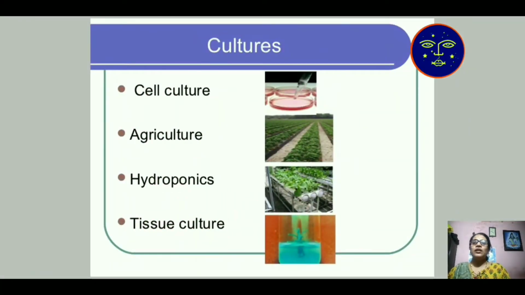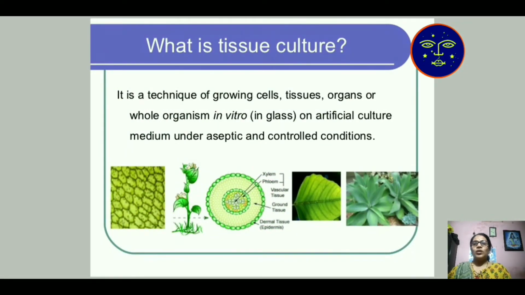With the help of tissue culture, we do cell culture, agriculture, and hydroponics, meaning water-loving plant culture. Then what is tissue culture? It is a technique of growing cells, tissues, organs or a whole organism in vitro.